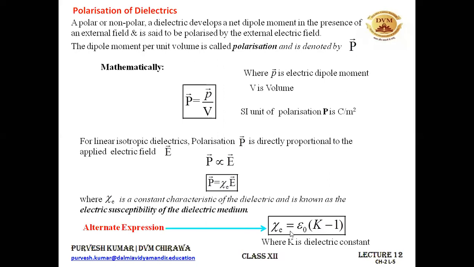Okay. So sometimes they ask this thing, that they may give you the value of this K for some dielectric medium, that the dielectric constant for this dielectric medium is this. Find the electric susceptibility. So you have to use this formula to find it out. You just have to remember this one. No proof is there for you. Okay. So this is all about the polarization of the dielectric that I want to discuss.